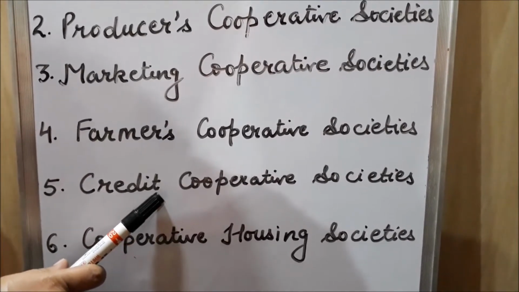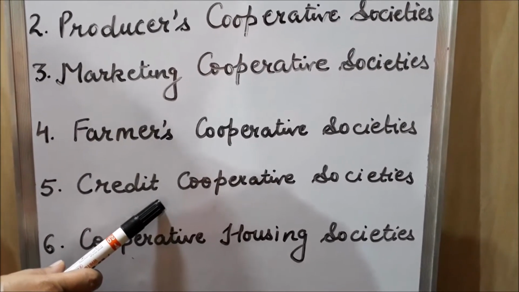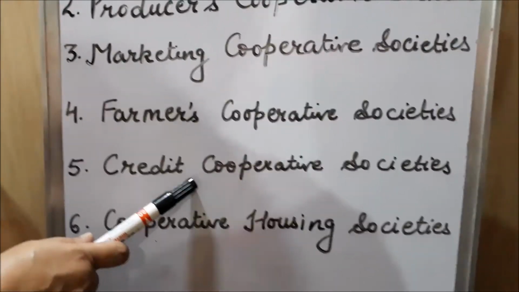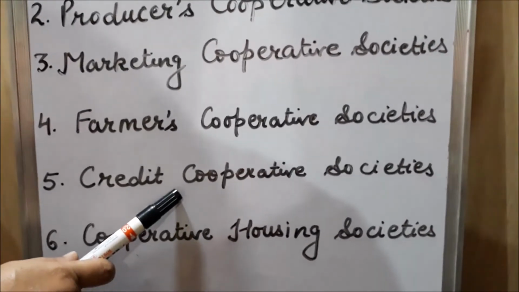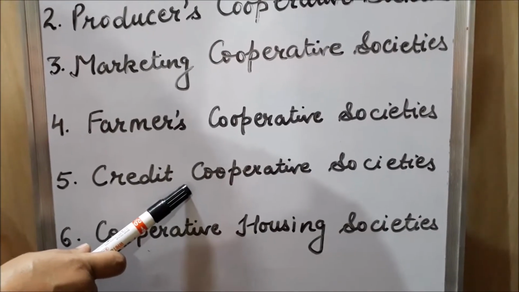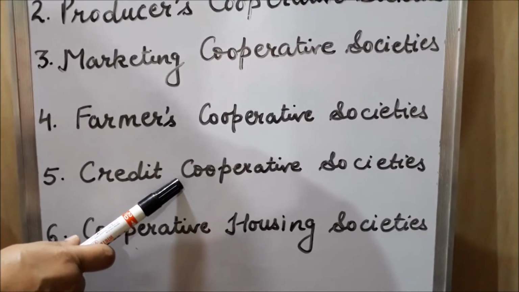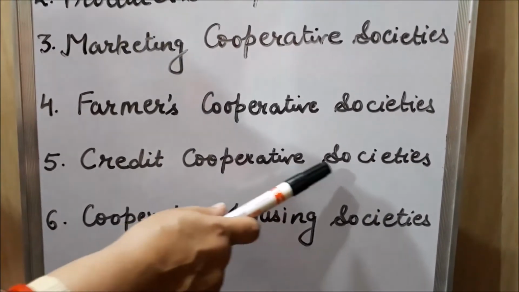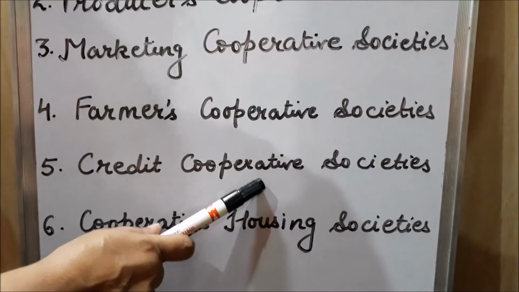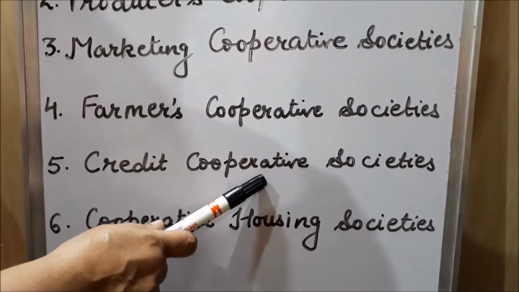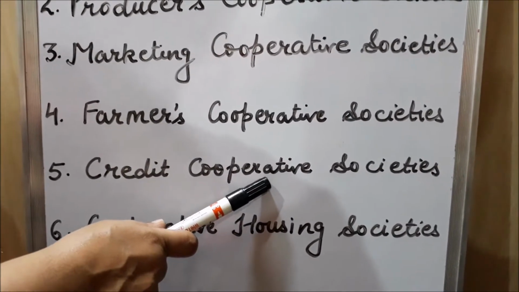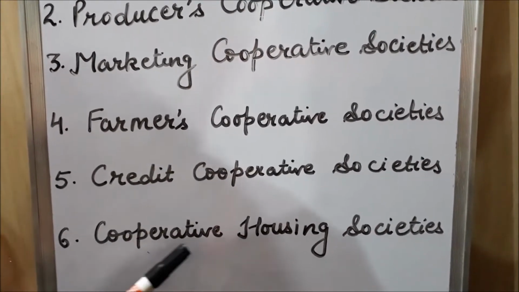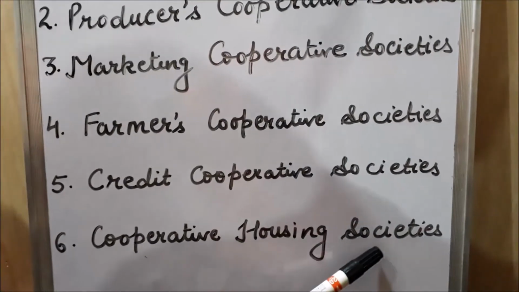All the members collectively deposit their money in the credit cooperative society, and any member who is in need of money is given money in the form of a loan at low interest rate. In this way, credit cooperative society helps its members by providing loans at low interest rates. Okay. Now the last type of cooperative society is cooperative housing societies.